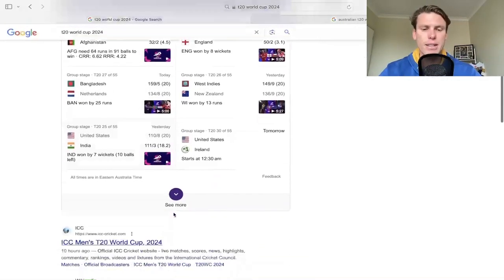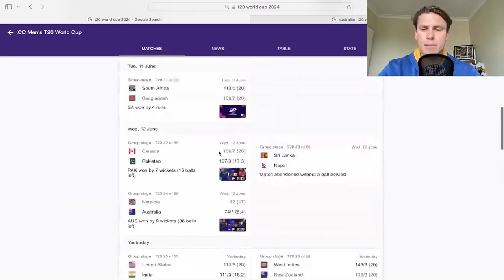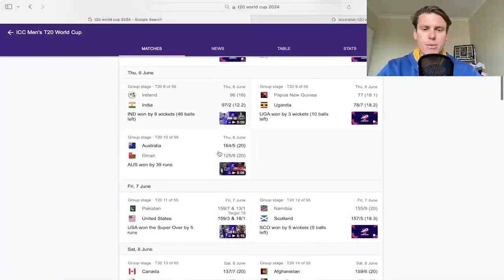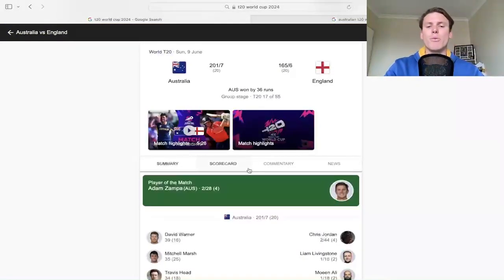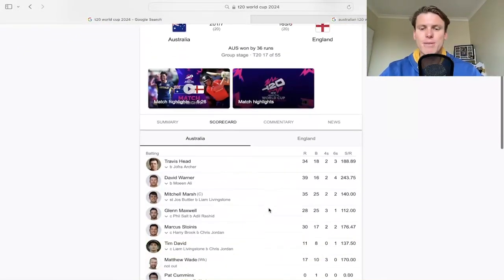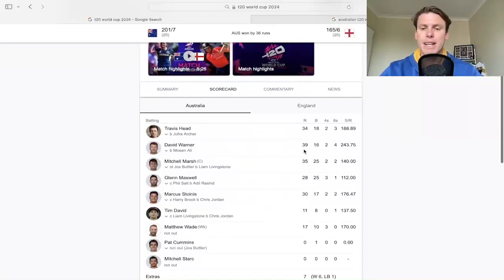So let's move down that list of games that we've got. Just expand that back out so we can head back to the games, the next one on the list there. So for the Australians, then we played England and picked up 201. It was an absolutely massive performance from the Aussies there, with Travis Head getting 34 off 18, along with Warner's 243.75 strike rate, 39 off 16 there. Marsh was much better in this one, picking up a 140 strike rate for 35 runs. Maxwell a little bit slower, kind of working his way into the tournament, and that probably spells good things. If Maxwell hasn't come out and dominated, we're still able to get good wins against good nations as well.